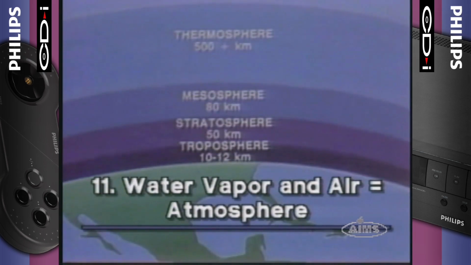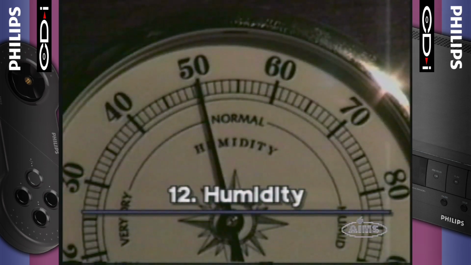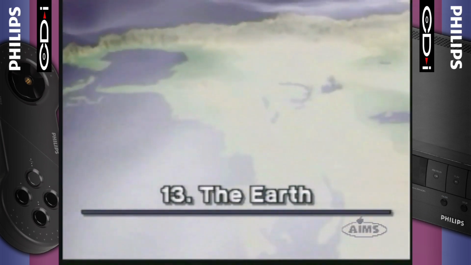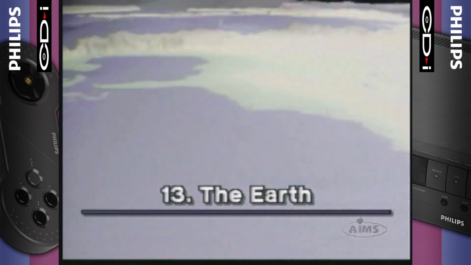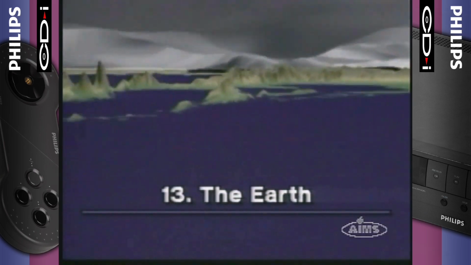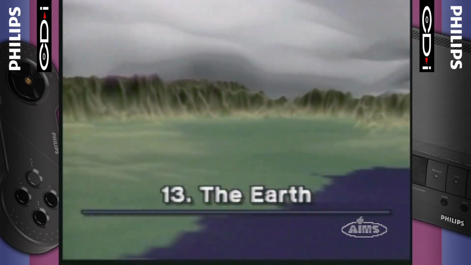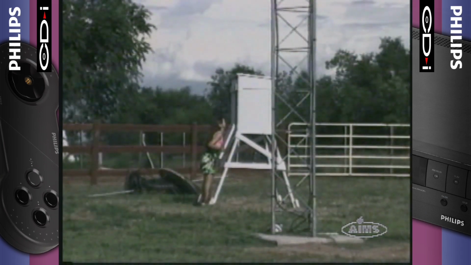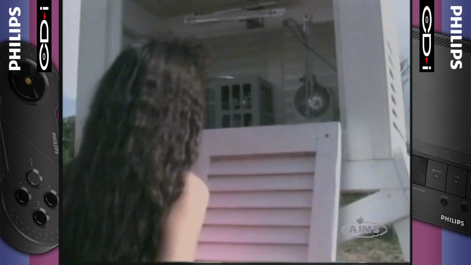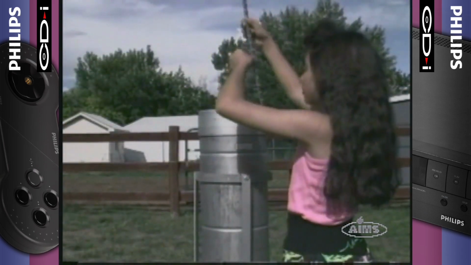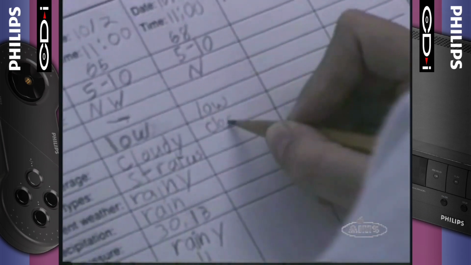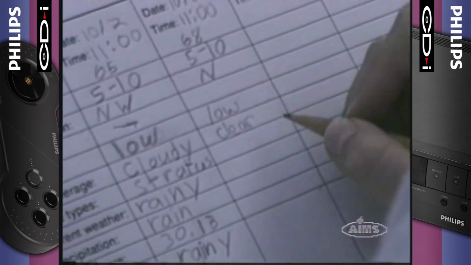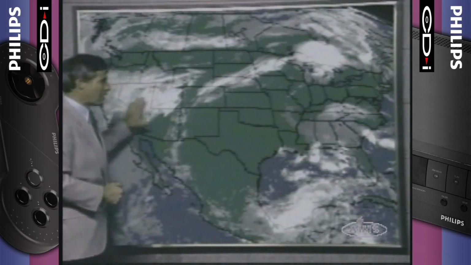Water vapor and air make up the atmosphere. The measure of the amount of water vapor in the air is called humidity. The Earth's shape, gravity, surface, rotation, and tilt affect weather. As you continue your study of our weather system, take time to enjoy sunlight, air, water, and the earth, the 4 elements that make up our ever-changing weather system.